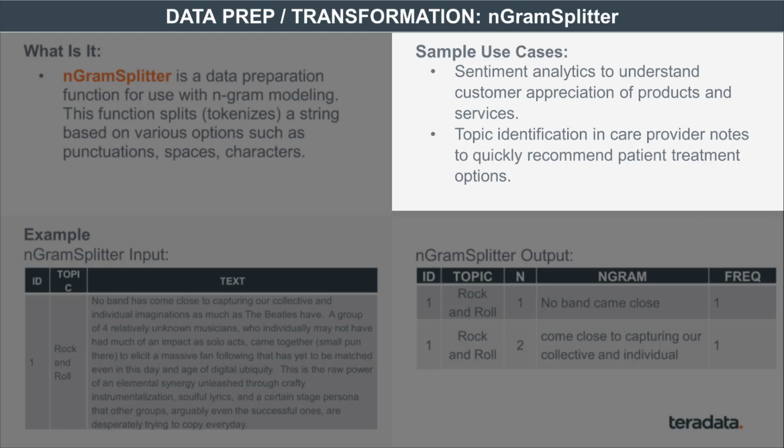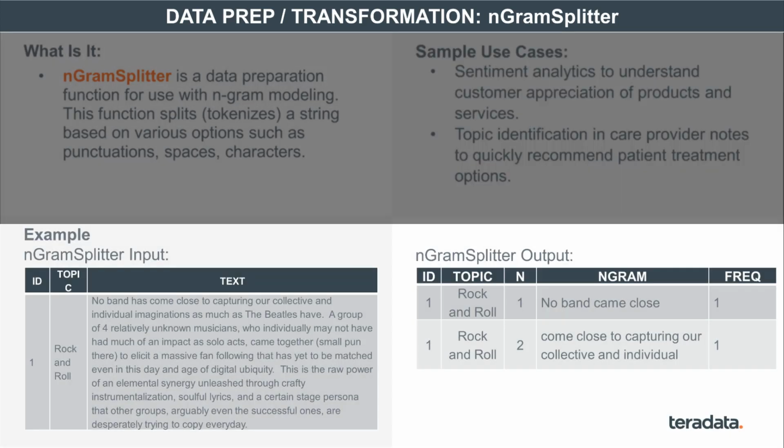And much smaller chunks can be read by downstream analytics like sentiment analytics for you to identify prevailing sentiments. Or if you want to do things like topic identification, it becomes very easy. So effectively what it does is it takes this large piece of text. As you can see here, my favorite band's the Beatles. No band has come close to capturing a collective and individual imagination as much as the Beatles have. So you have this entire bit of text here, which really is one big paragraph.